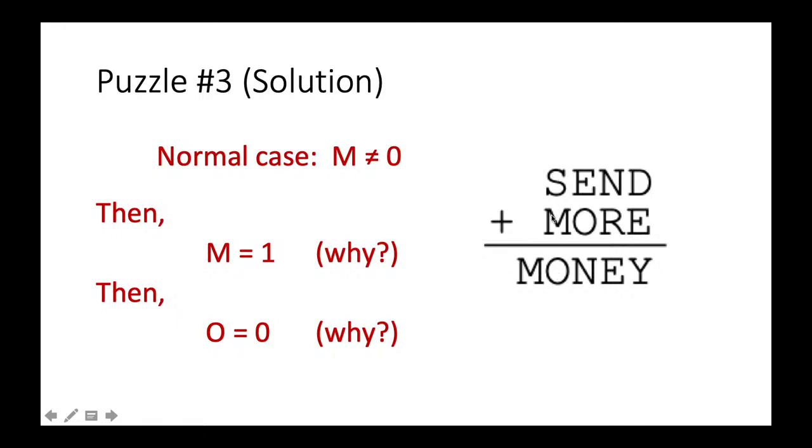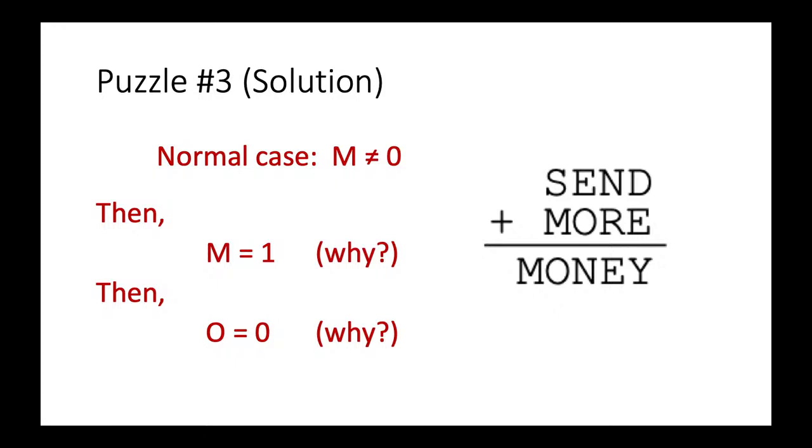So s plus m will have a carry somehow. The value of s could be equal to 8, or 9, because there may be some carry over from the previous part. But in any sense, s plus m could either be 10 or 11 here. And because this is an O, and not an M, the value of O has to be equal to 0.